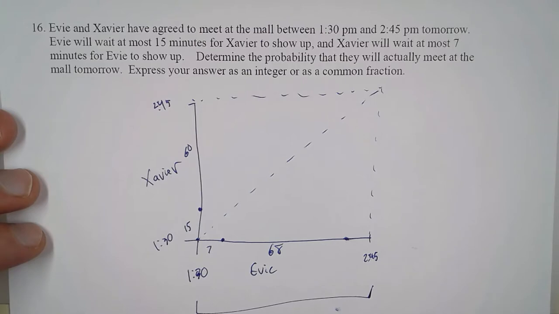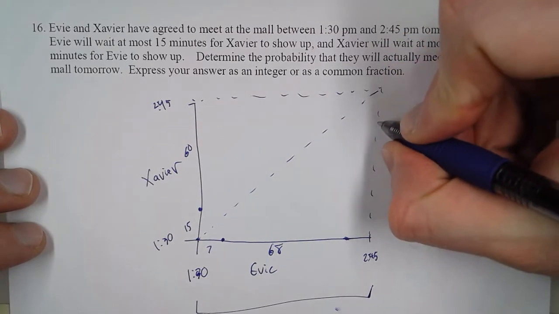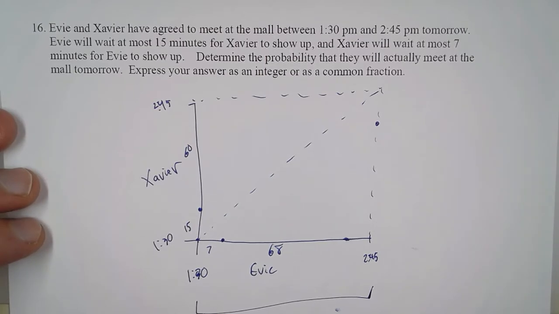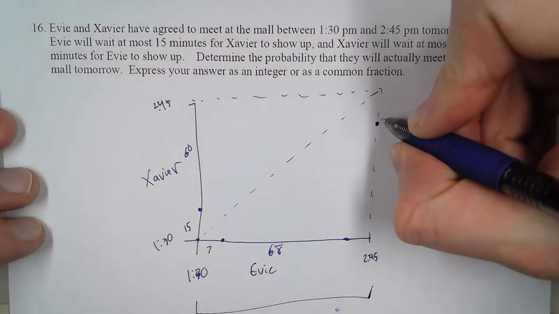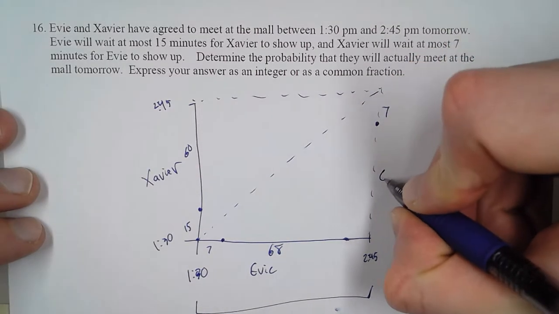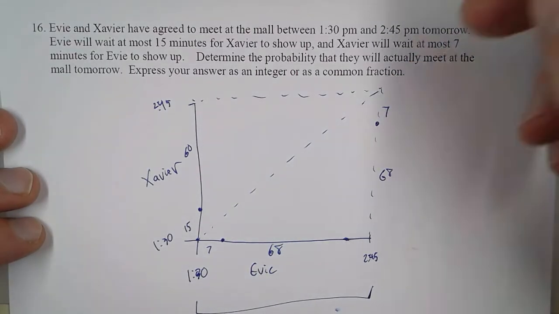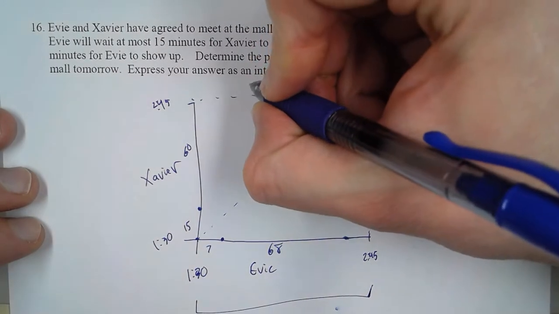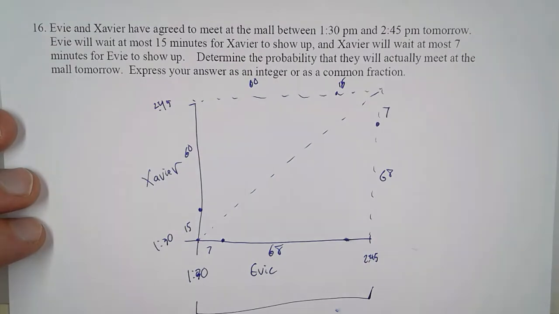And since Xavier was the one waiting, that's going to be 7 minutes, with 68 here. And then same thing up here. This is going to be 15 minutes with 60 over there.